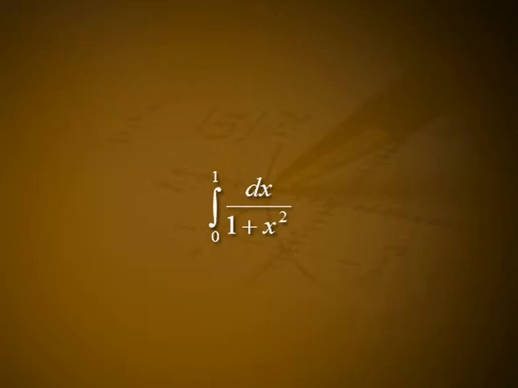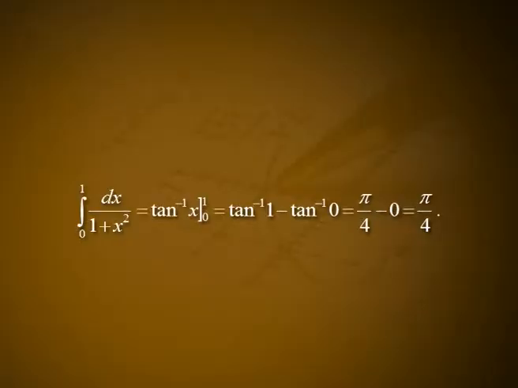Example 2. Evaluate integral from 0 to 1 dx divided by 1 plus x square. Solution. Integral from 0 to 1 dx divided by 1 plus x square is equal to tan inverse x between the limits 0 and 1, which is equal to tan inverse 1 minus tan inverse 0, which is equal to pi by 4 minus 0 is equal to pi by 4.